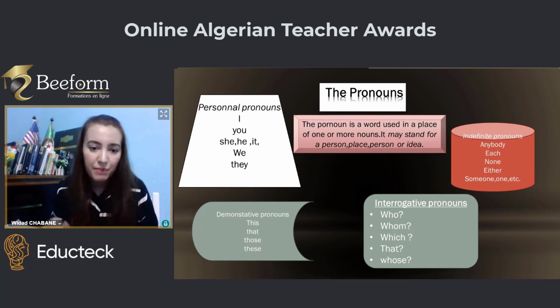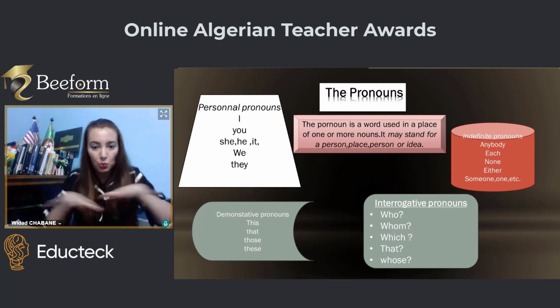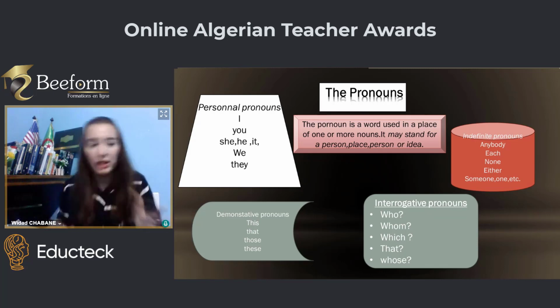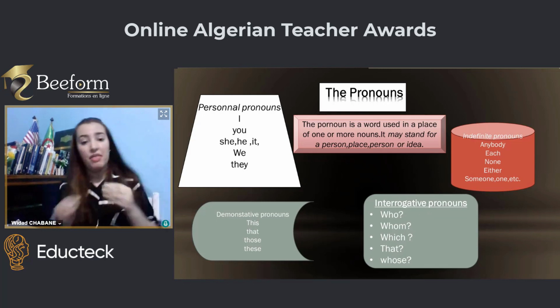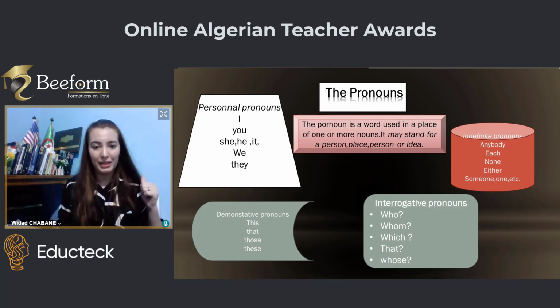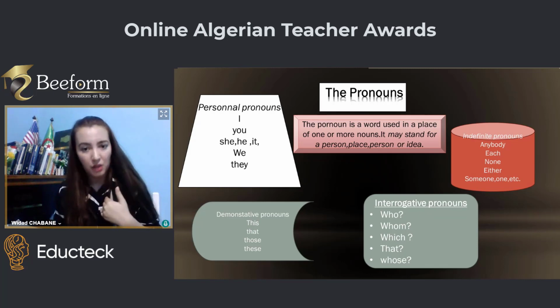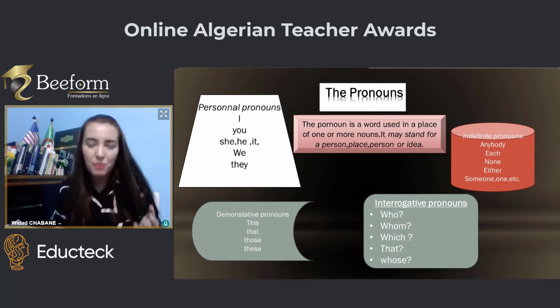For example, we have personal pronouns: I, you, she, he, it, we, and they. We already know the personal pronouns. We have object pronouns. They serve as an object in the sentence. For example, he speaks to me. To me is an object. That's why we call them object pronouns. We have here indefinite pronouns.